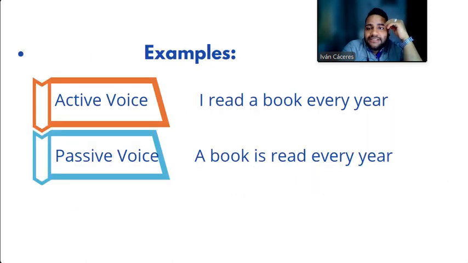So the first example says, I read a book every year. So we're going to go slowly analyzing this sentence. If I ask you, who's the subject in this sentence? I read a book every year. You're going to tell me, teacher, the subject is I. Of course, yes, this is my subject, I, because I am the one who is doing the action of the verb. Now I ask you, what is the verb in this sentence? Well, the verb is read.